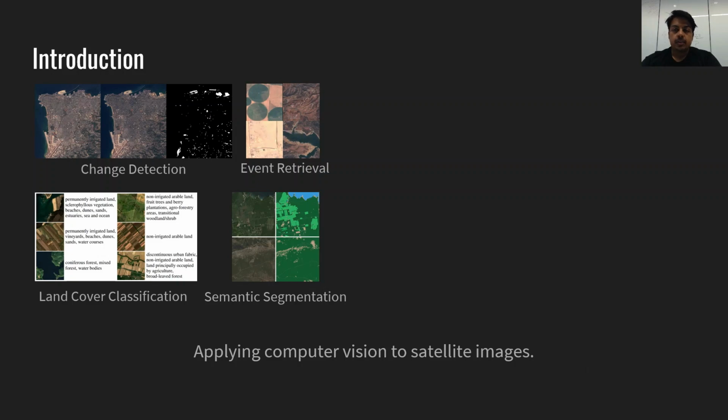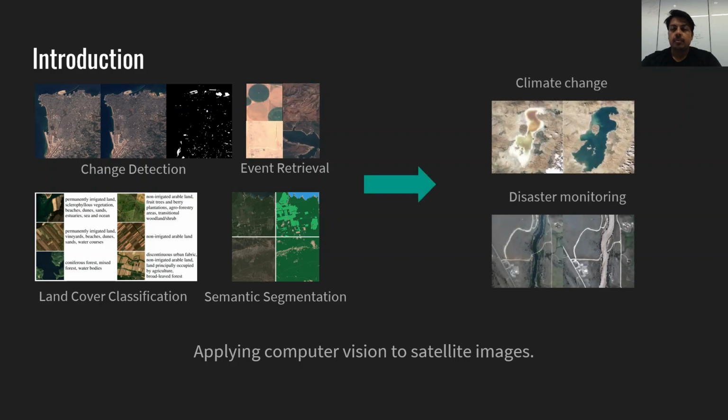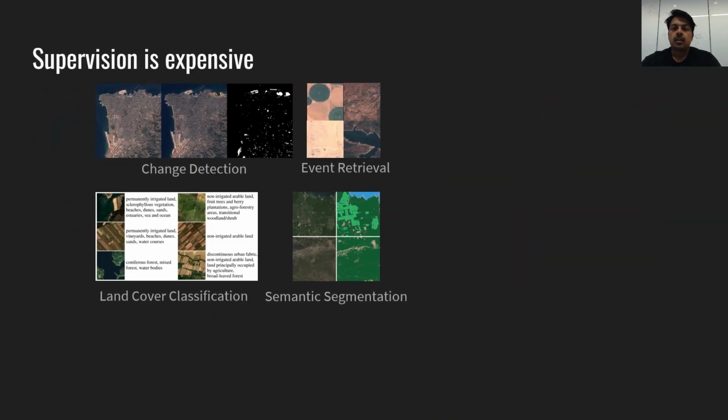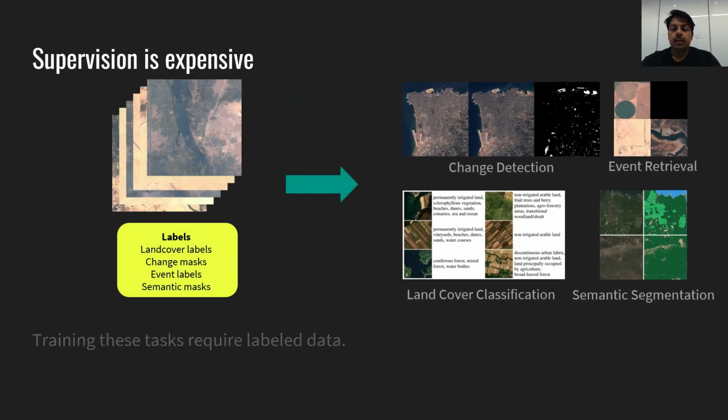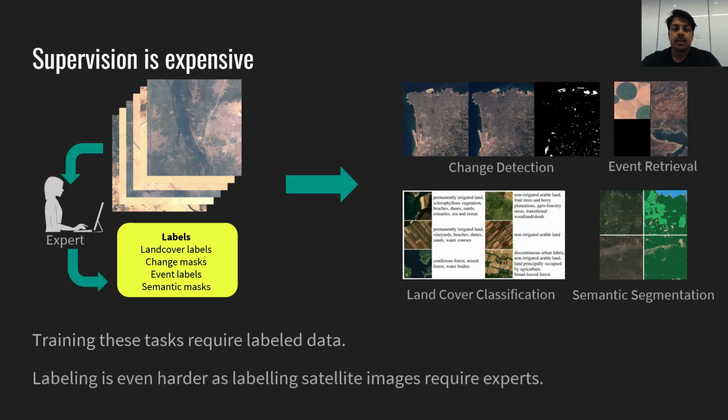Applying computer vision to satellite images can help us solve many recognition problems such as change detection or land use classification. Solving these problems can in turn help in monitoring and solving large-scale challenges such as climate change. However, training all these models requires a large amount of labeled data, which is difficult to obtain. This issue is even more exacerbated as labeling satellite images requires expertise.